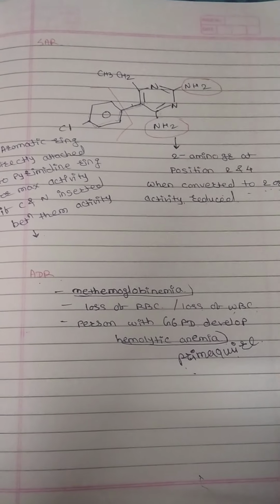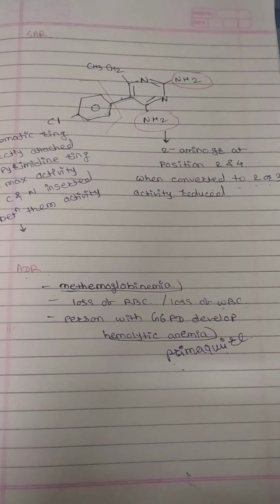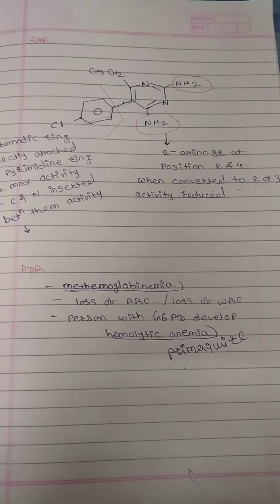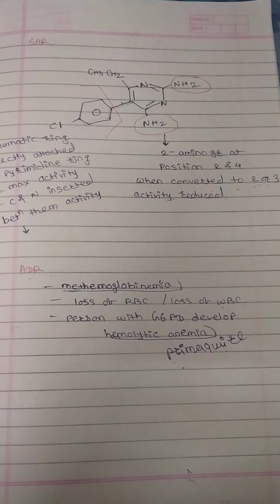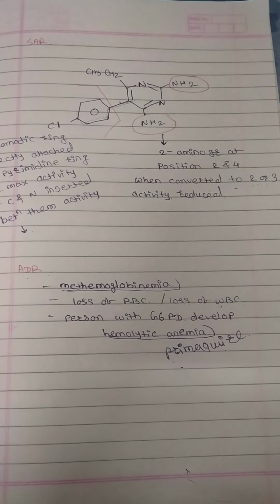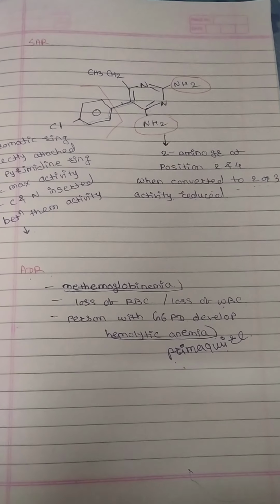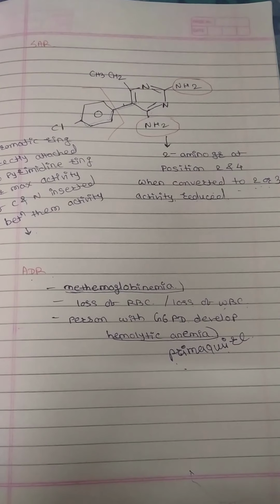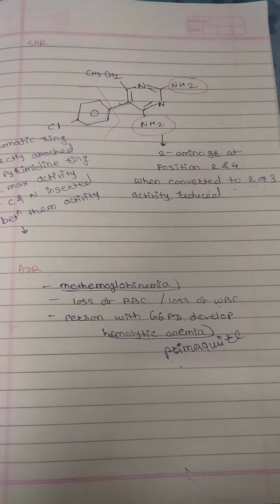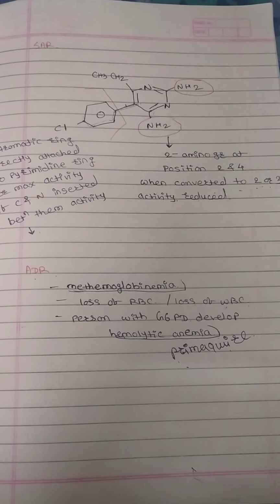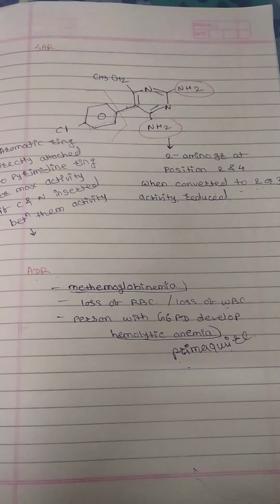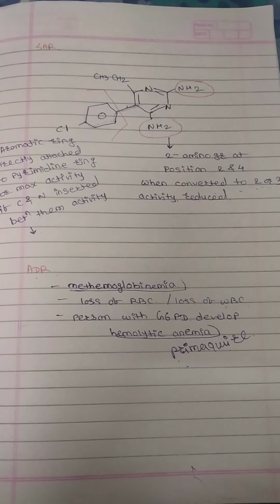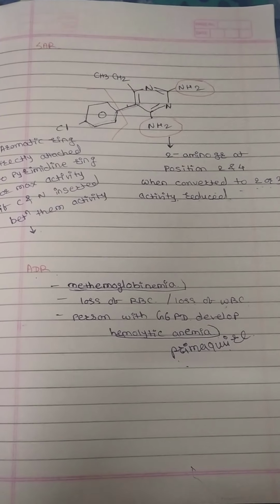So the short notes on antimalarial drugs are completed. The important drugs for synthesis are chloroquine and pyrimethamine. As per Mumbai University, only these are important in the syllabus for synthesis, and the others are not. So here we stop the lecture. Thank you.